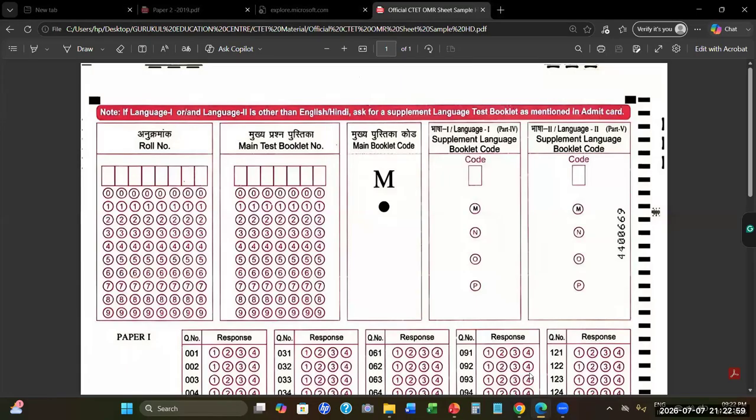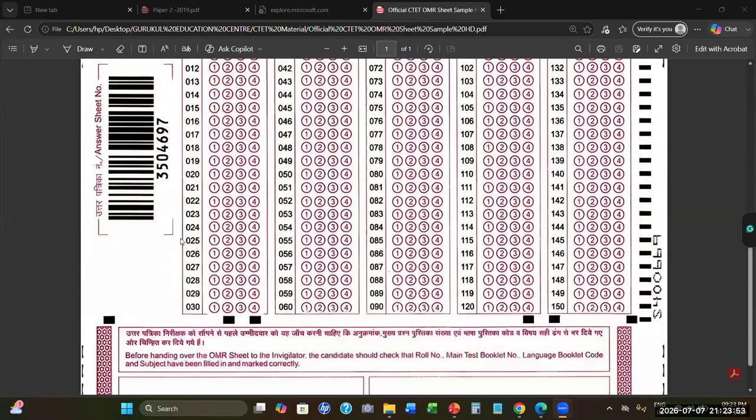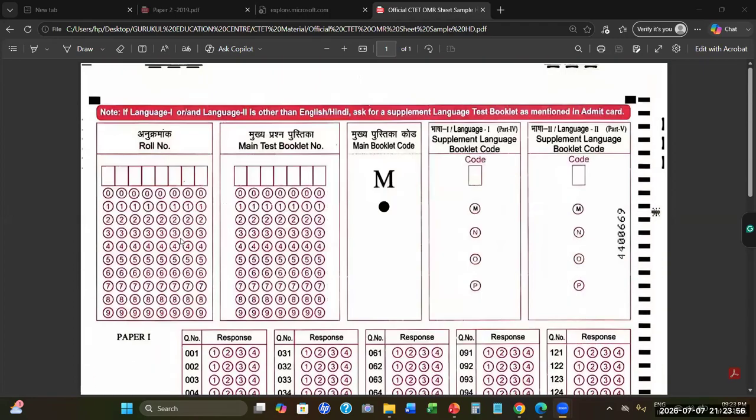Okay, this is the OMR. So this is a kind of OMR which you will get in your exam paper. Most of you must have seen this kind of sheet. So here you have to fill your roll number, which will be there in your admit card. You have to write the numbers in this section and color the circles according to your admit card. For example, here it is 1.